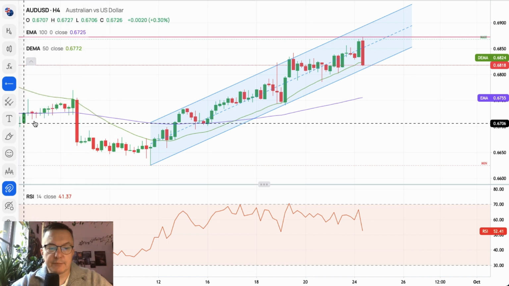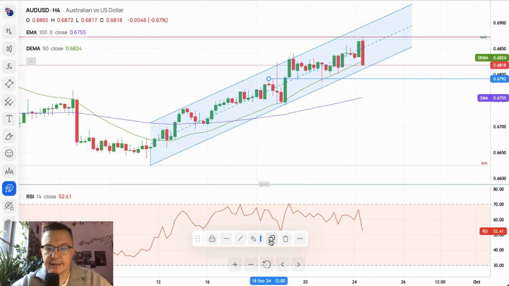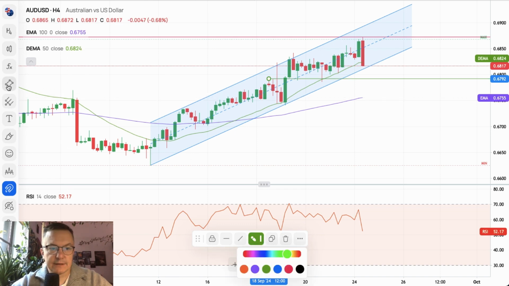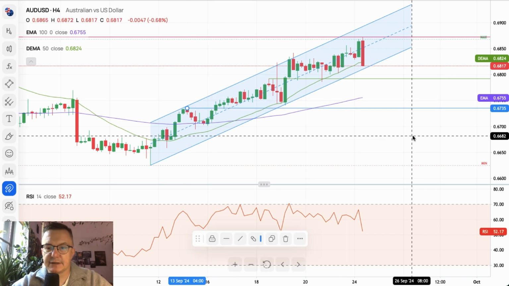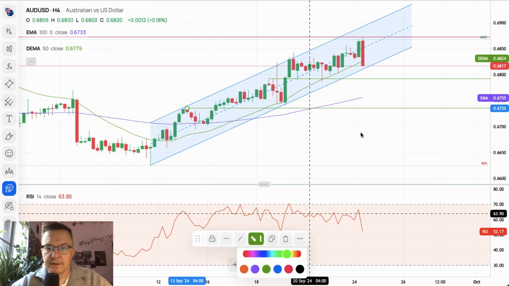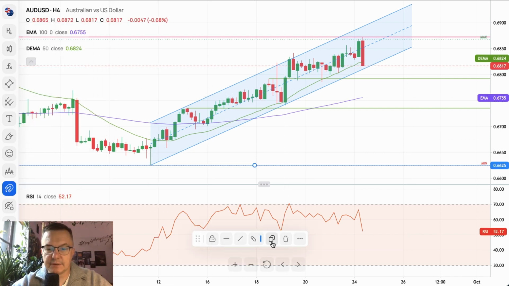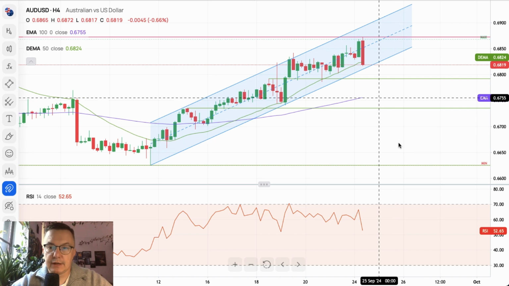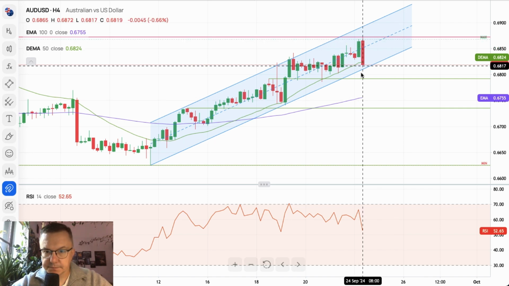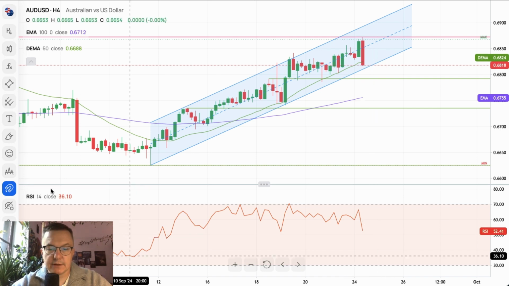The nearest technical supports for this movement are, of course, somewhere here, which is 6,792. So that's the technical support. The other technical support is located roughly around this level here, 6,735. So that's the support as well. And the lower level is 6,620 and 25. Possibly this level will be tested if the momentum will basically stay on the elevated levels. However, right now we are just approaching the level of 50 on the RSI.